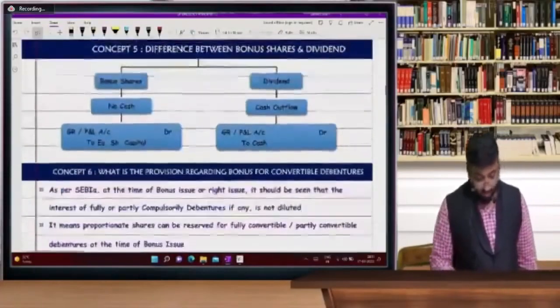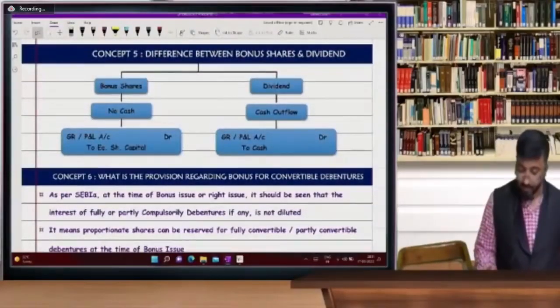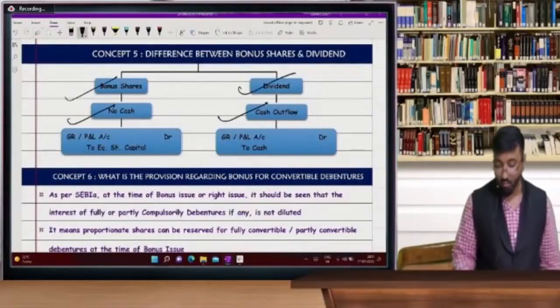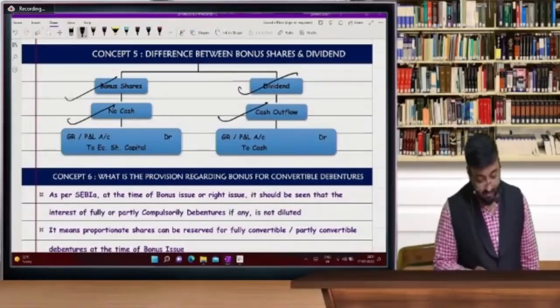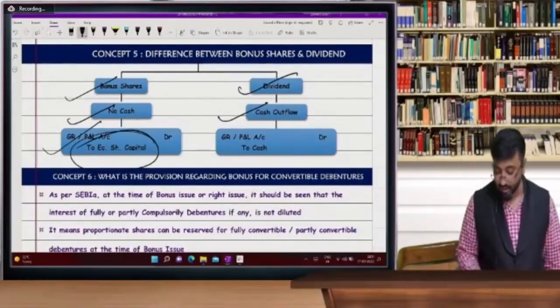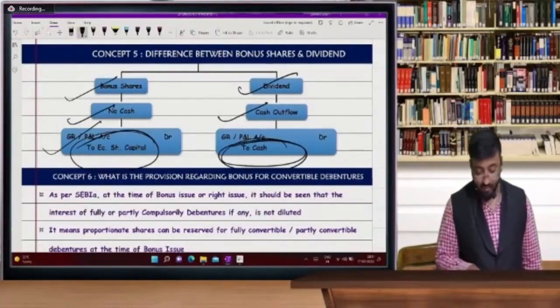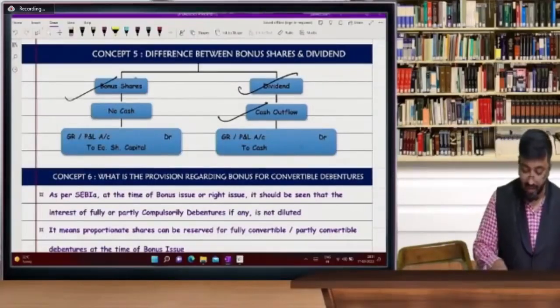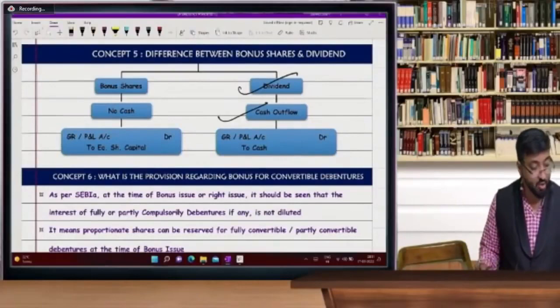Entries we already covered, sir. What is the difference between bonus shares, no cash, and cash outflow in case of dividend, sir? We already know this. So the journal entry is P&L account debit to equity share capital, and here cash is going out. So this is very important. What is the difference between shares and dividend?